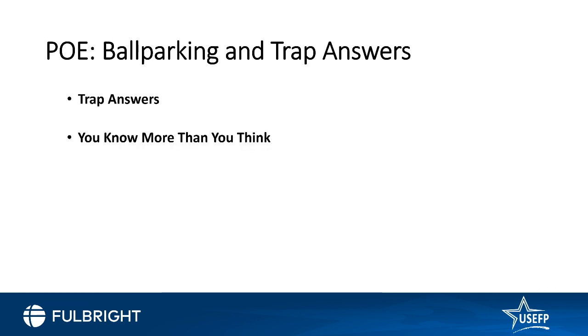The process of elimination is very, very important. POE is the process of ballparking and knowing the trap answer. So here is a question for all of you: in February the price of a certain shirt increased by 10%, and in March the price decreased by 10%. What is the new price? In one month it increased by 10%, in the following month it decreased by 10%. What is the new price?